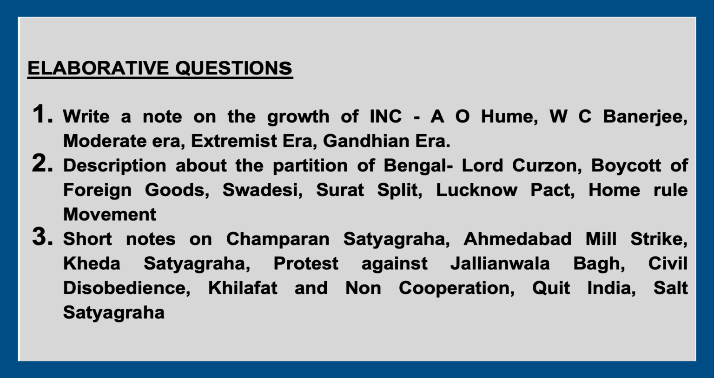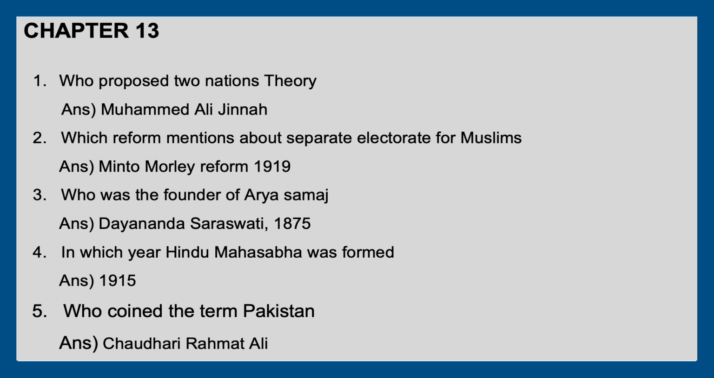Third one is like short notes may come on different satyagrahas and protests held by Gandhiji like Champaran Satyagraha, Ahmedabad Mill Strike, Kheda Satyagraha, Jallianwala Bagh protest, civil disobedience movement, Khilafat movement and non-cooperation, then Quit India, Salt Satyagraha. All these may come for short notes or maybe as an elaborative answer, so please pay attention to this part. It's the last chapter, that is chapter 13.